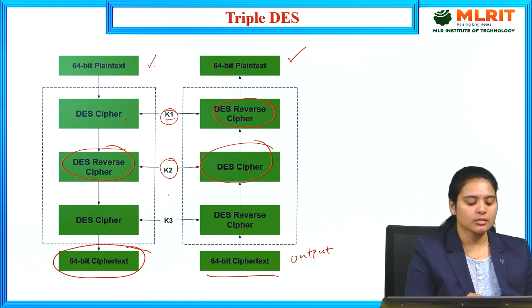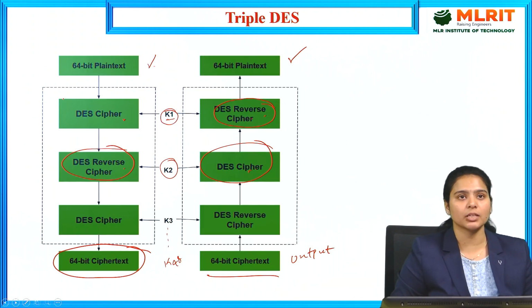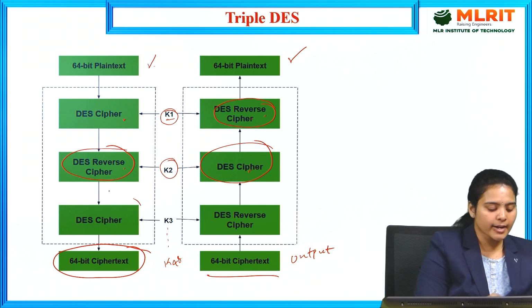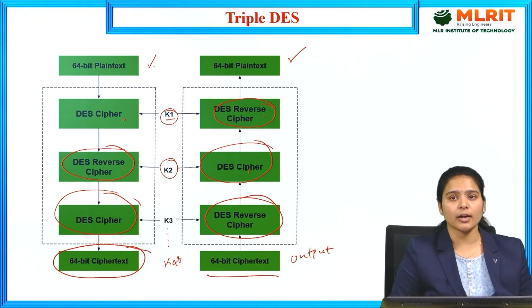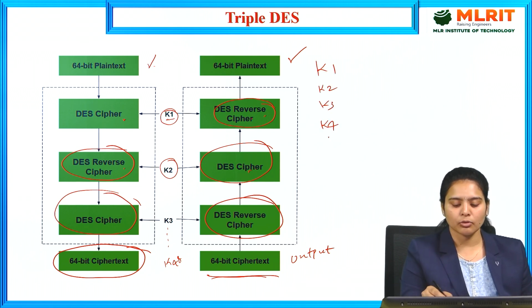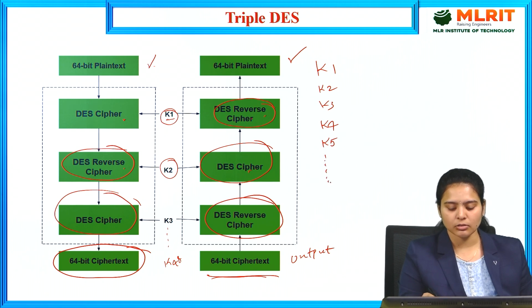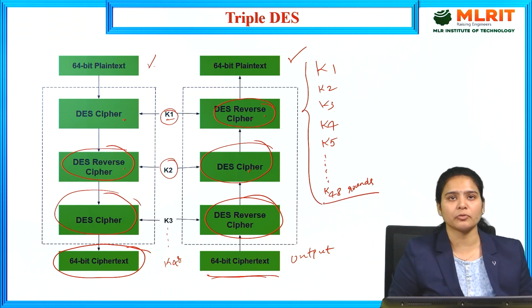Like this we continue up to K48, since there are 48 rounds, that is 16 times 3. To get the 64-bit ciphertext, we go through K1, K2, K3, K4, K5 and so on up to K48, performing the DDES format.